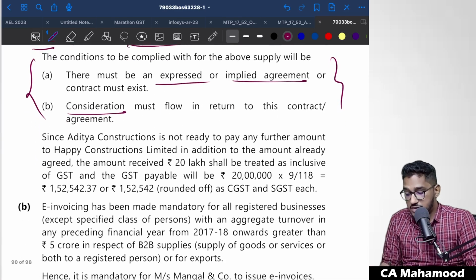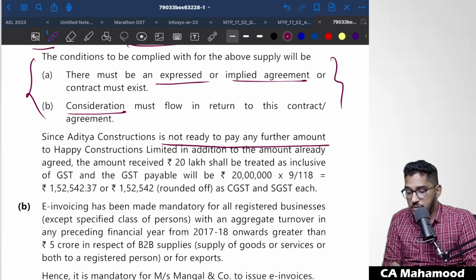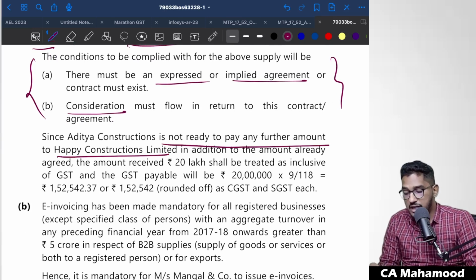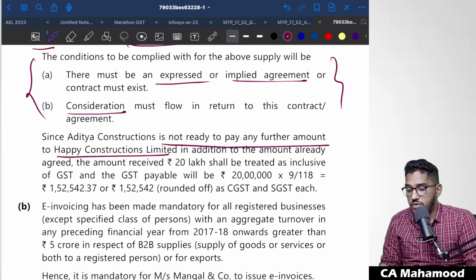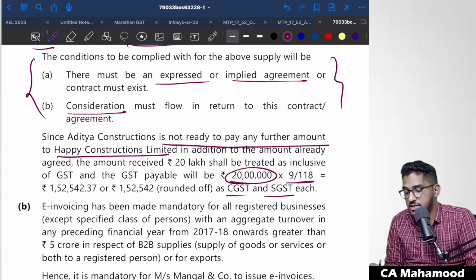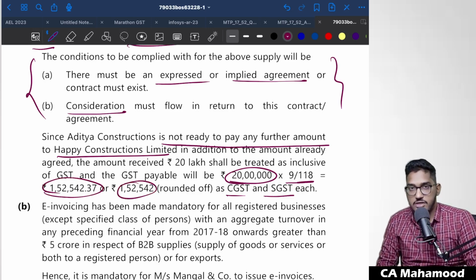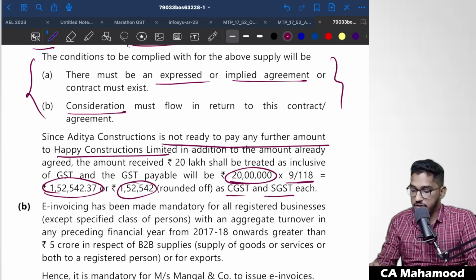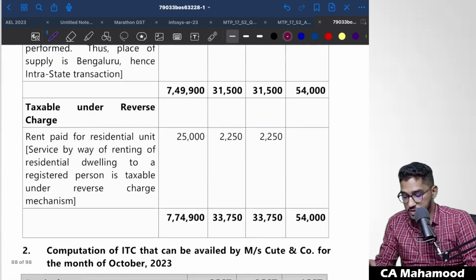Since Aditya Constructions is not ready to pay any further amount of GST to Happy Constructions Limited, in addition to the amount already agreed, the amount received, 20 lakh rupees, shall be treated as inclusive of the GST. You have to do the reverse calculation: 20 lakh rupees, which is inclusive of GST of 18%. If you do that reverse calculation, you will get the CGST and SGST components. So you are required to pay 1,52,542 rupees of CGST and the equivalent amount of SGST also. Clear? Right. I hope you are able to understand this question.